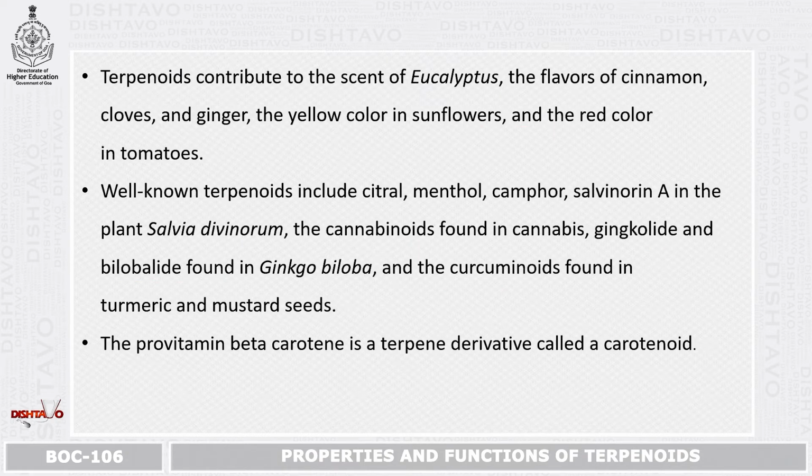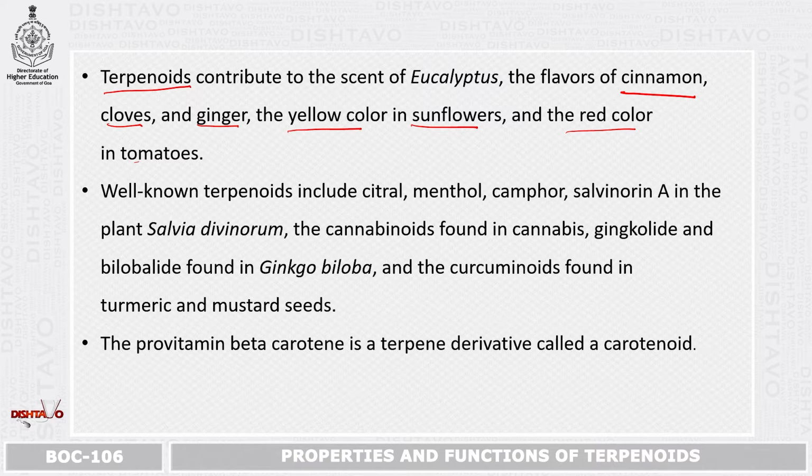These terpenoids contribute to scent. You might have seen the nice fragrance in eucalyptus, or you might have tasted the flavors of cinnamon and cloves, as well as ginger. You might have seen bright colors in beautiful flowers like sunflower. In sunflower, yellow color is predominant, and in tomatoes, red color is predominant. So, these colors, scents or flavors are mainly contributed by terpenoids.